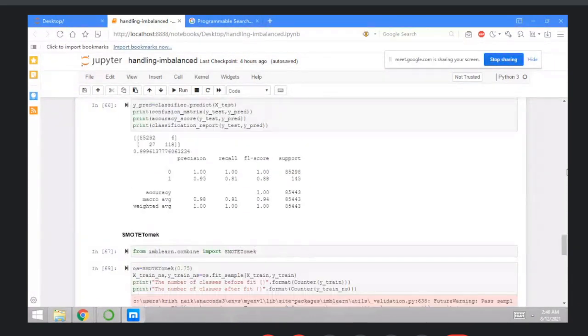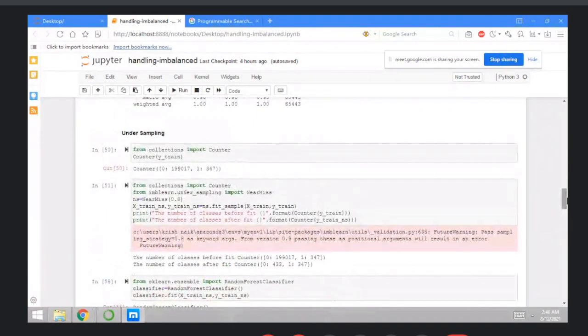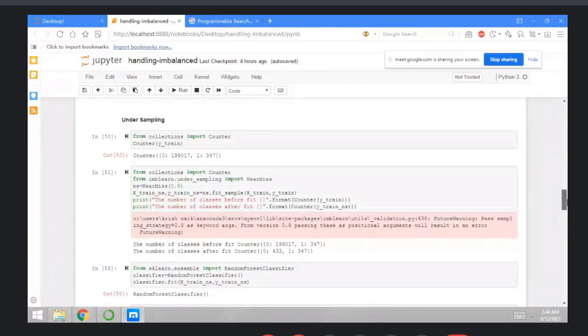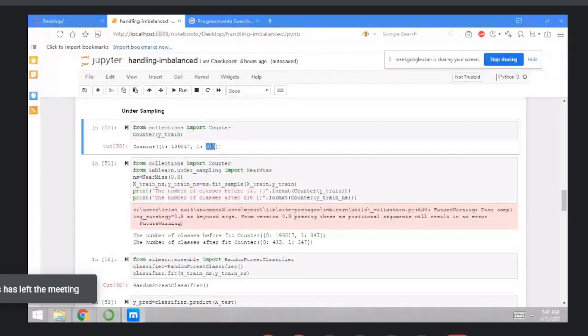Then next thing. Now undersampling. Now how to perform the undersampling? Just do one thing here. From collections, import the Counter. Please import the Counter, then Counter of Y train. You can find out using the Counter the values of zeros and ones. So ones are the fraud detections, like fraud values, and zeros are not fraud.